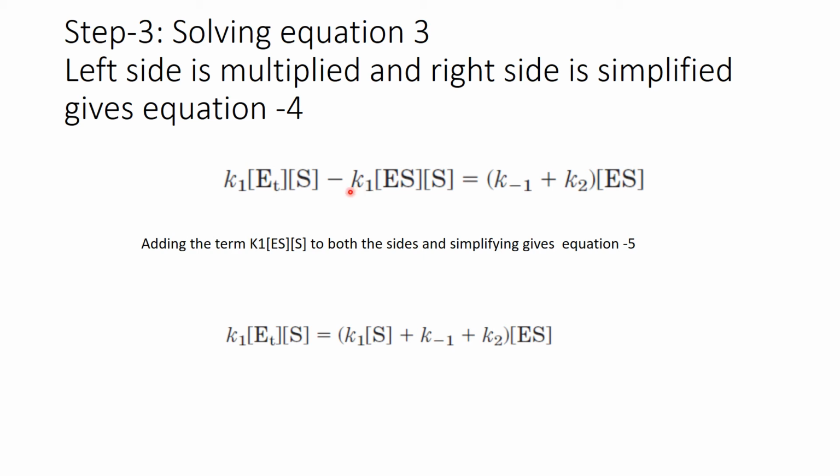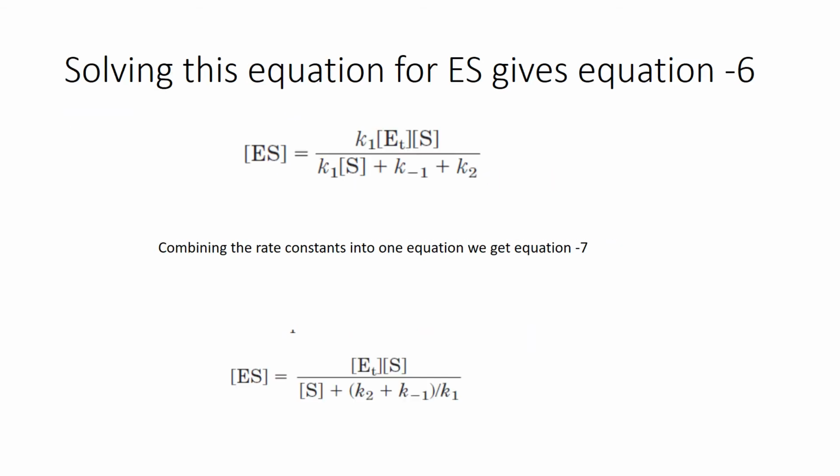In this 4 you added, so what will happen? K1 ES S, you are adding it, so this will be cancelled. And here you will get K1 ES S, out of which you are taking out the common ES, and therefore the remaining term has come in small brackets. Got it? When the above equation is solved, it gives the sixth equation.